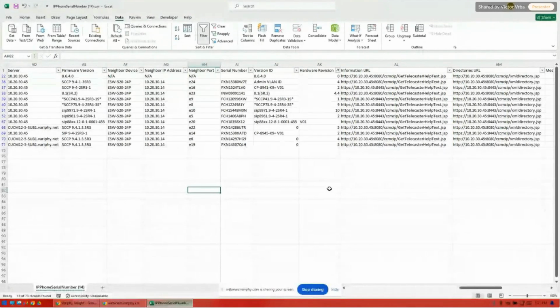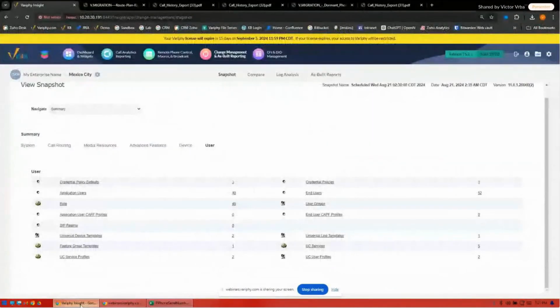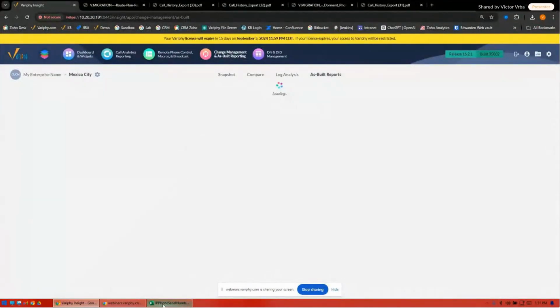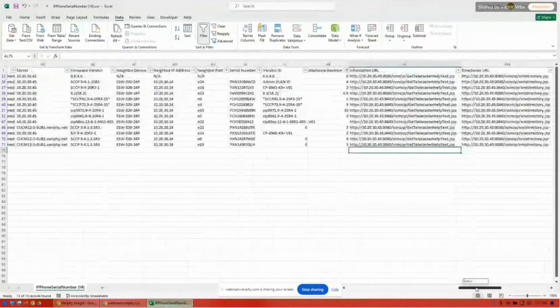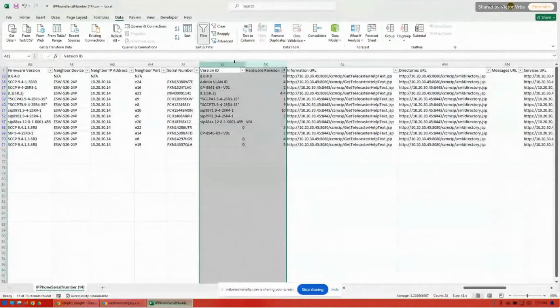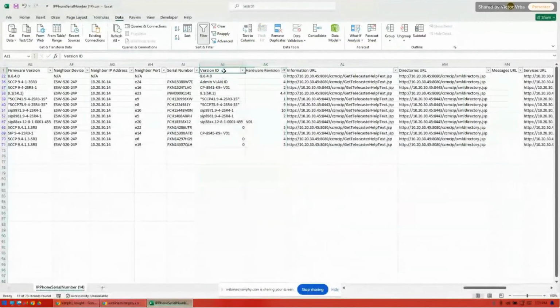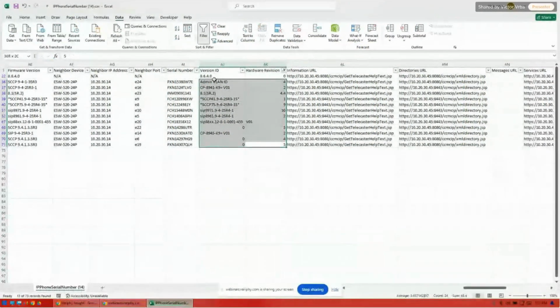I don't know why I had my entire screen shared out last time, but this is the IPC device information, the one that I was looking at here from Asbuilt. This will output, like I said, a lot of information. But if you're focusing on which particular phones may be cloud capable, columns AJ and AK, which are the version ID and the hardware revision, are going to help you understand which of those phones can be cloud capable.